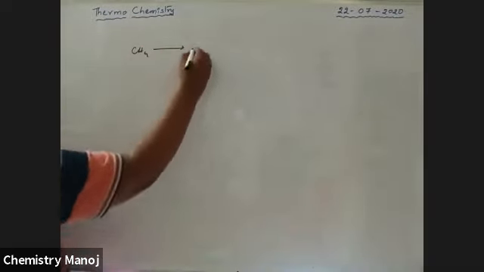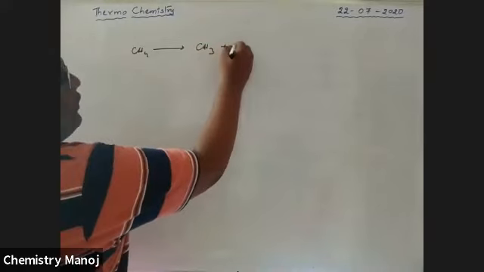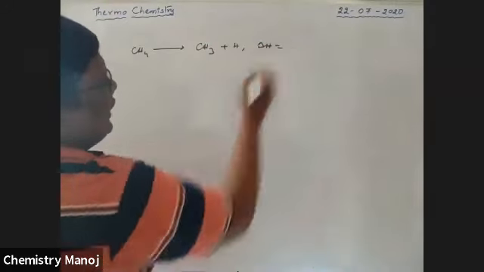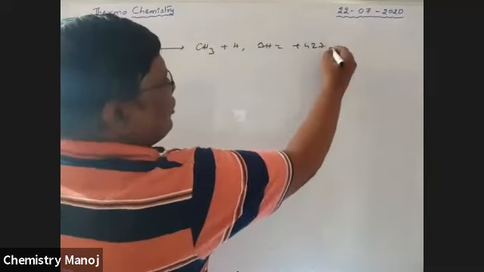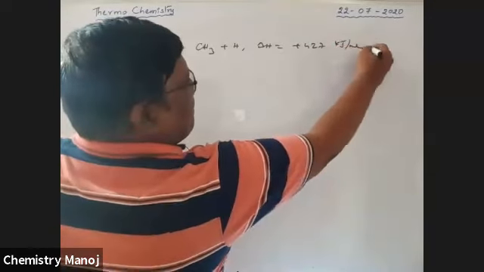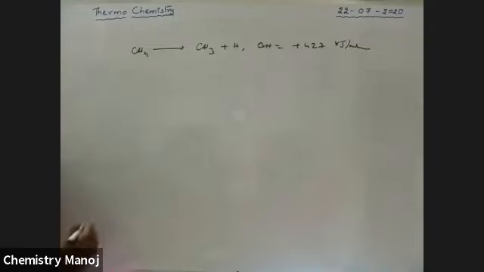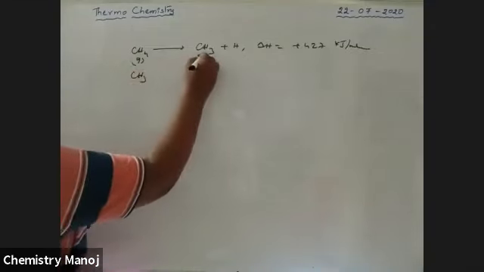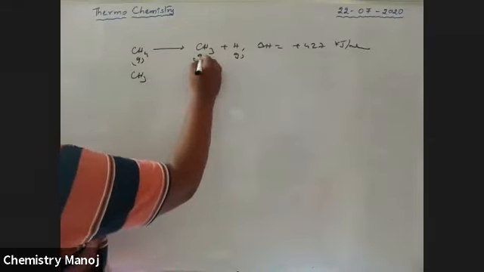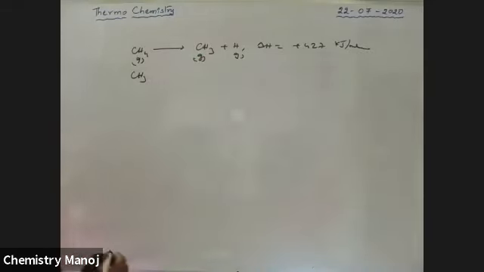CH4 is changed to CH3 with hydrogen. Delta H is equal to plus 427 kilojoule per mole. That is, the first bond is going to break. Next, see all these are gaseous, my boys. Bond breaking, bond forming is always in the gaseous state.